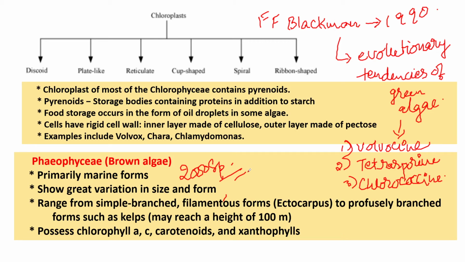The range is from simple branched filamentous forms to profusely branched forms such as kelps, which may reach a height of 100 meters. They generally possess chlorophyll a, c, carotenoids and xanthophylls. These species are generally called brown seaweeds, large multicellular plants of the ocean. There are no unicellular brown algae.